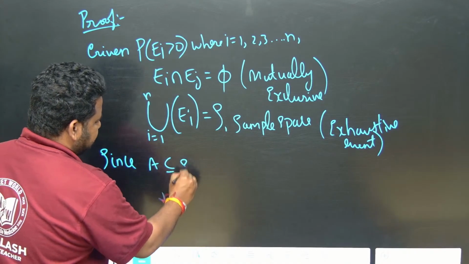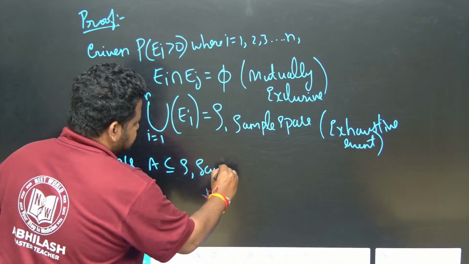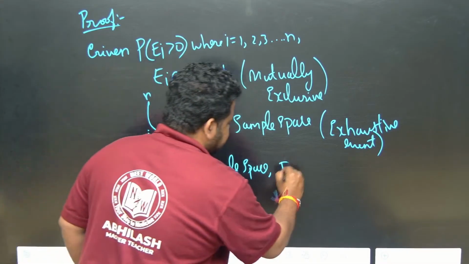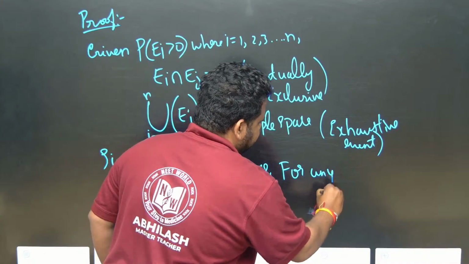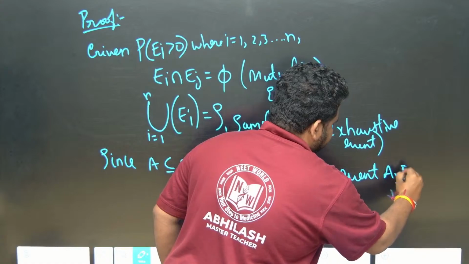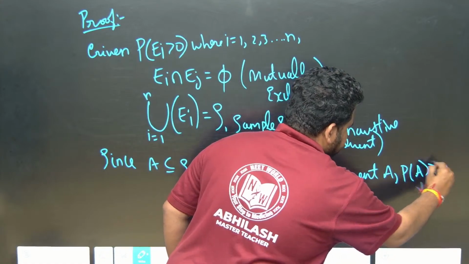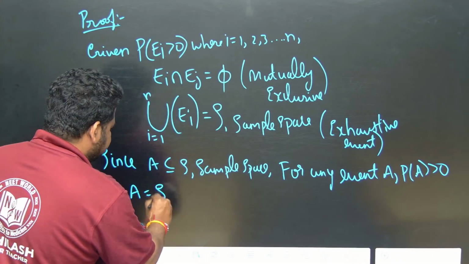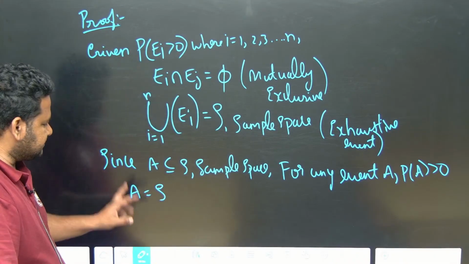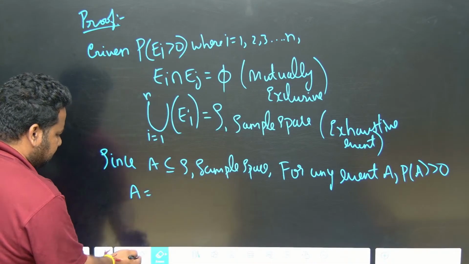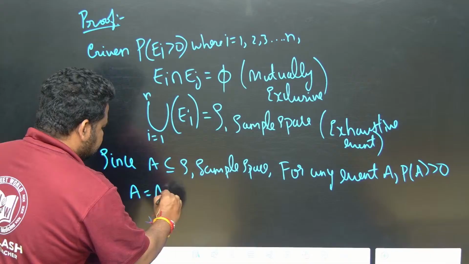Since A belongs to the sample space S, for any event A where P(A) is greater than 0, what will happen? This A will be equal to S, okay, this A will be equal to, I should write it as, what? This A will be equal to, not S, this A will be equal to A, what is it?